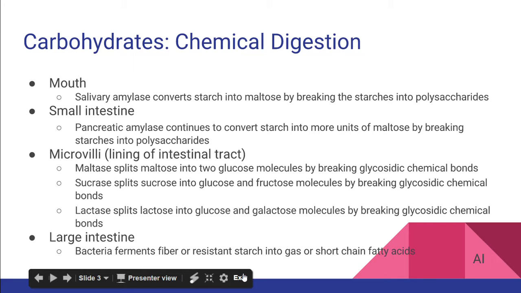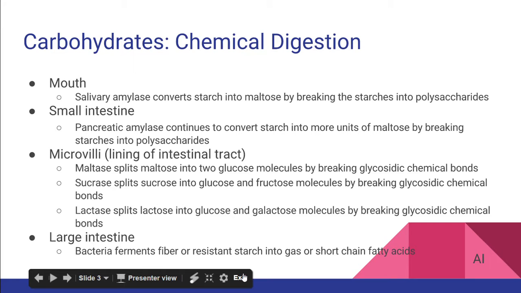Chemical digestion. Salivary amylase in the mouth breaks down starches into the polysaccharide maltose, which moves into the esophagus. There is no chemical digestion in the esophagus. The esophagus carries maltose into the stomach. The stomach inactivates the amylase, and proteases destroy the enzyme. Therefore, there is no chemical digestion of carbohydrates.